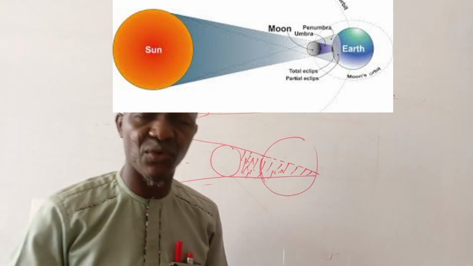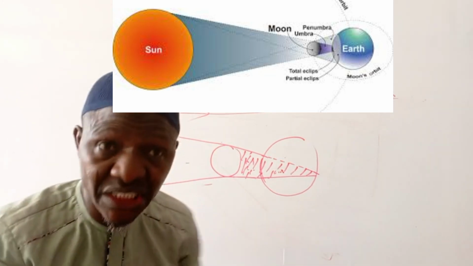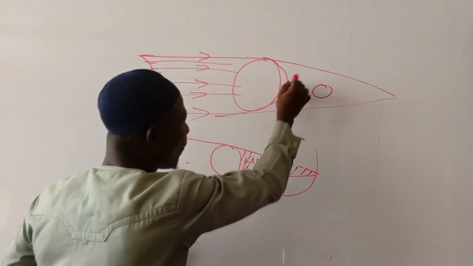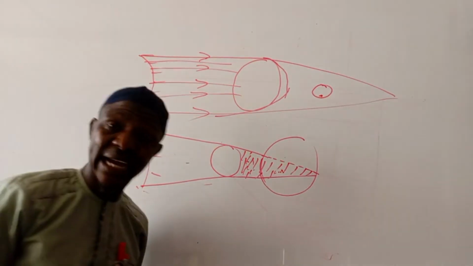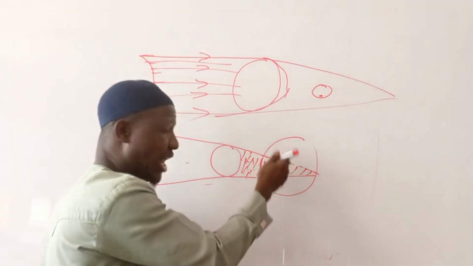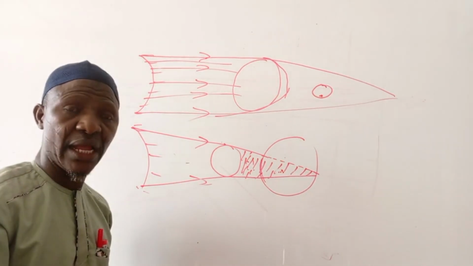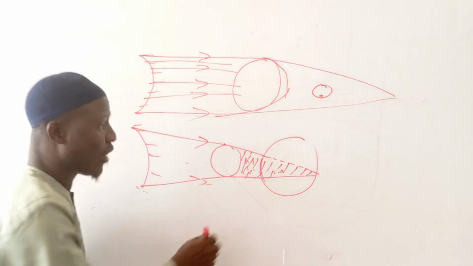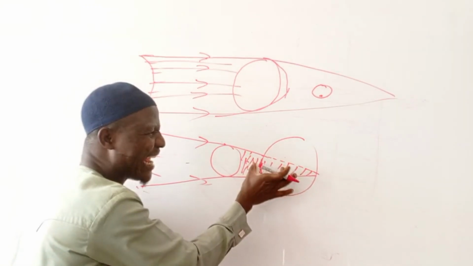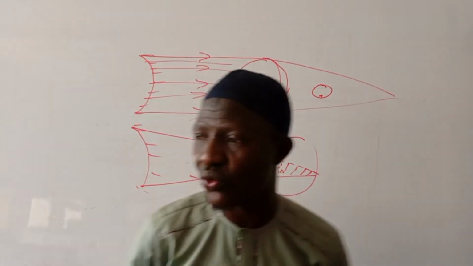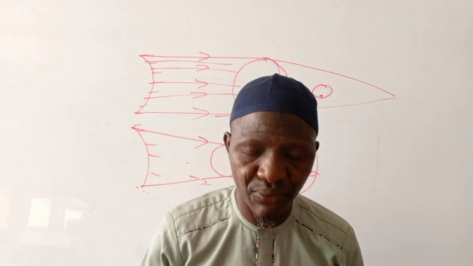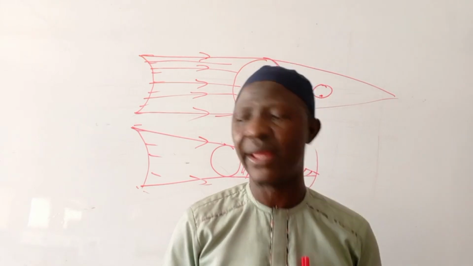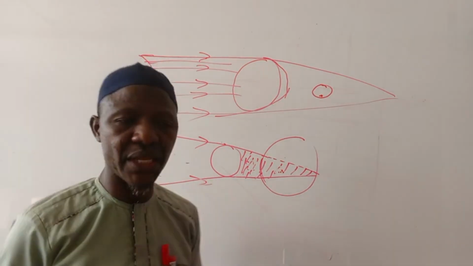So that one is even telling us that light travels on a straight line. Otherwise, the ray of light that's coming like this would come like this, so that this moon would not experience darkness. The same thing would have happened here if rays of light did not travel on a straight line, but rays of light travel on a straight line. Otherwise, we wouldn't have experienced any darkness here. So those are the evidence to show that light travels on a straight line, which is called rectilinear propagation of light.